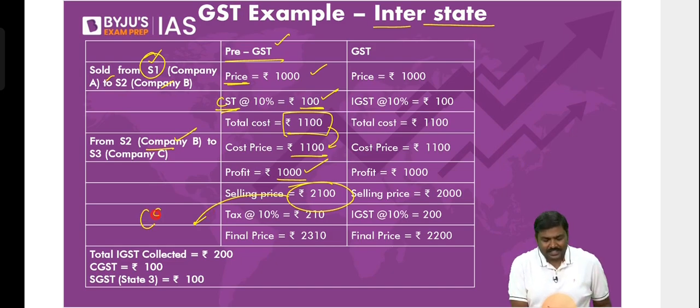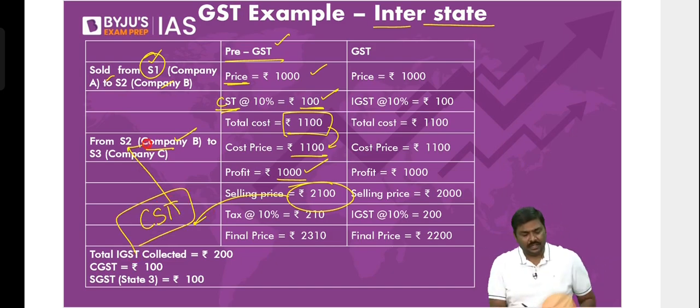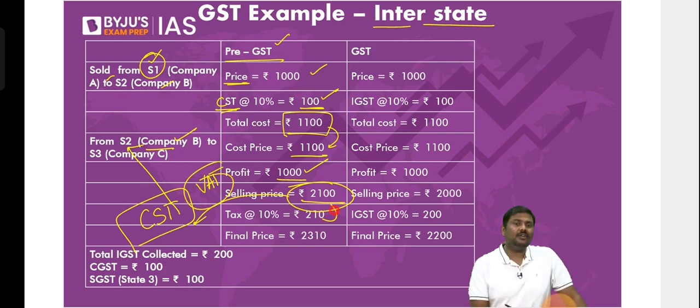Why? If it is another state, again CST will be imposed, given to the second state. That will lead to again cascading effect. Or you're selling in the same state. The state government will impose a VAT. Anyways, there is going to be a cascading effect. 2100, 10% of this is 210. The market price will be 2310 rupees.